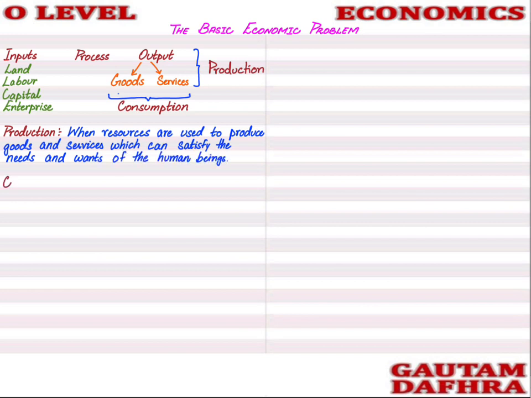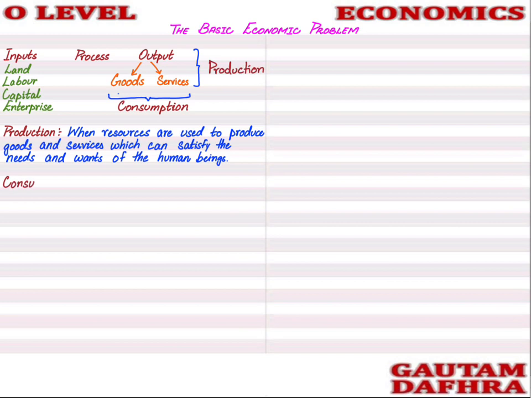So when inputs or factors of production are used to produce output, goods and services, so that human beings can satisfy their needs and wants, this is known as production.